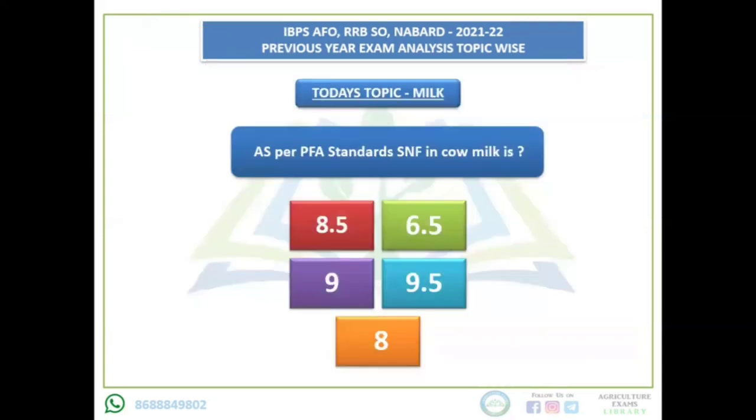Next question is: as per PFA standard, SNF in cow milk is, options are 8.5, 6.5, 9, 9.5, 8. First you should understand what PFA is. PFA is the Prevention of Food Adulteration Act, and SNF is solids-not-fat.